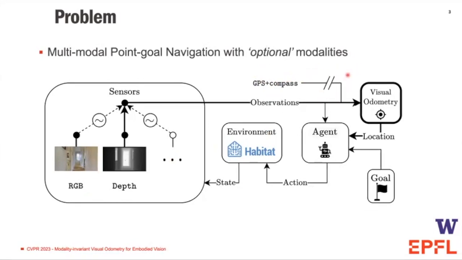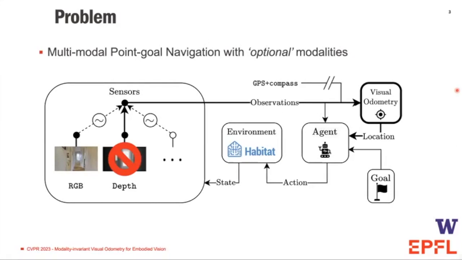Visual odometry is a way to localize the agent from RGBD. In practice, this can also be unrealistic though. Consider the following scenario. During training, you're given access to RGB and depth. But during deployment, your agent might lose access to RGB or even the LiDAR sensor. Also, sensors can run at different frequencies, making it difficult to fuse their information.